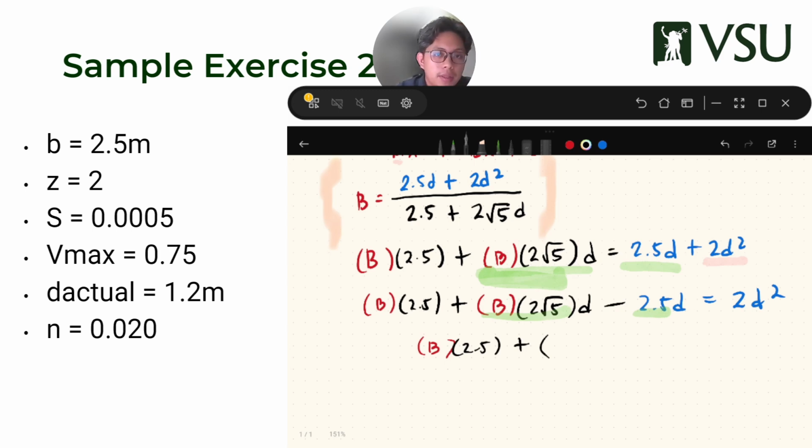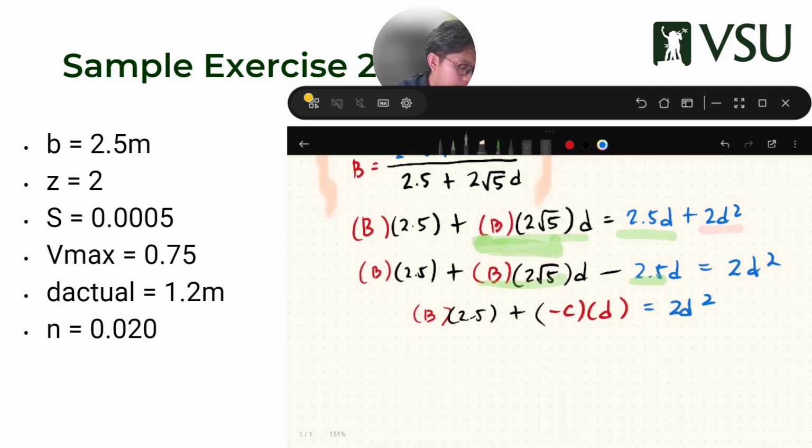So, plus minus, negative, it's the same. C, sorry, D equal to 2D squared. Okay?